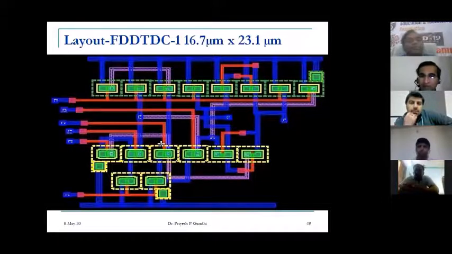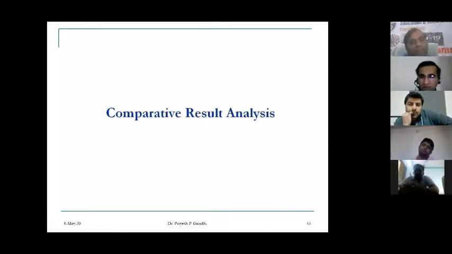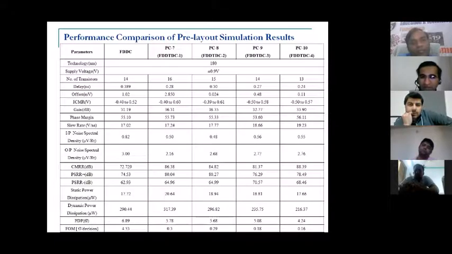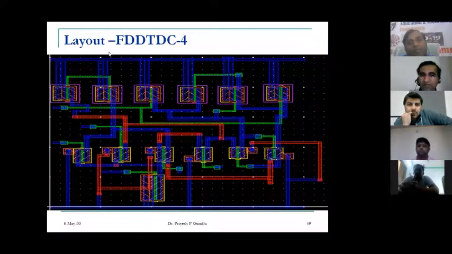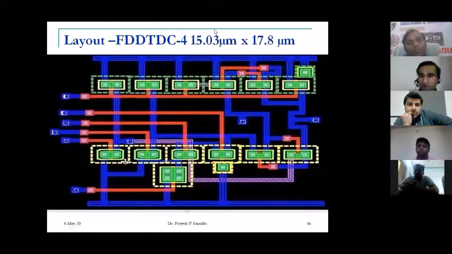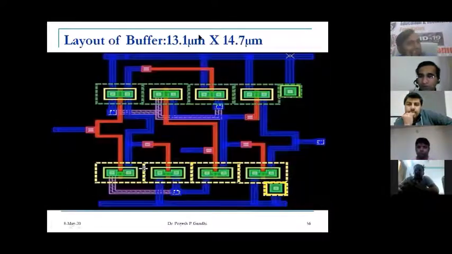So we'll go directly to the final one. This is the PC10 architecture, that is the FDD TDC4. It has an area of 15.03 micrometer by 17.18 micrometer, the least area occupied by any comparator. So this is the layout of the buffer. As I already told you, we have two inputs and we want a single-ended output.